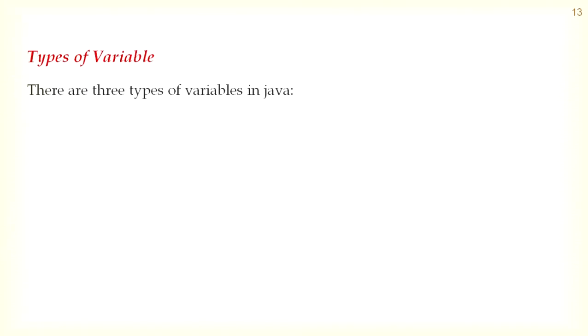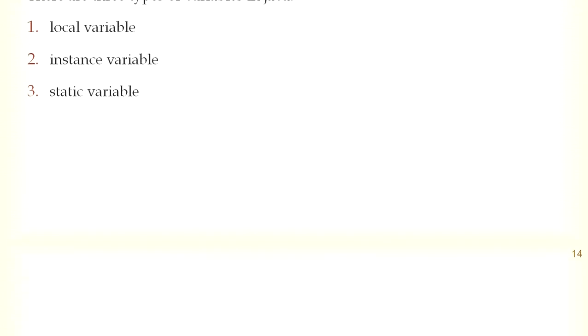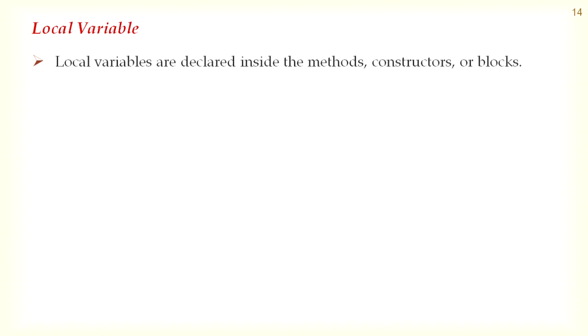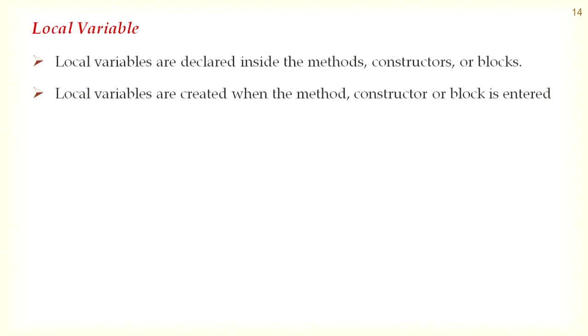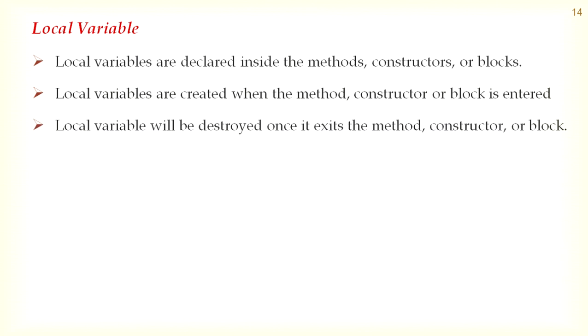Types of variable. There are three types of variables in Java. One is local variable, second one is instance variable, and third one is static variable. Local variable. Local variables are declared inside the methods, constructors, or blocks. Local variables are created when the method, constructor, or block is entered.